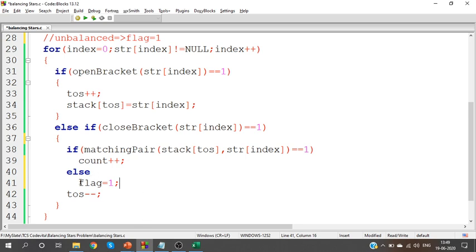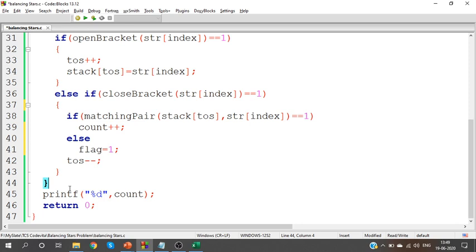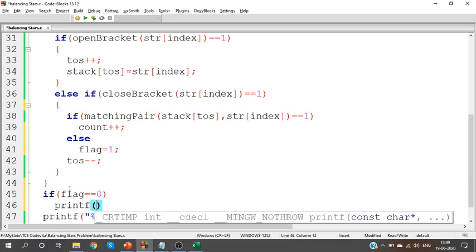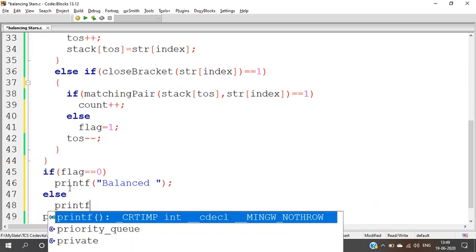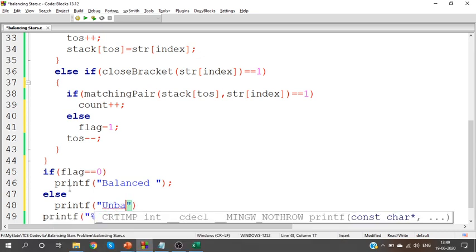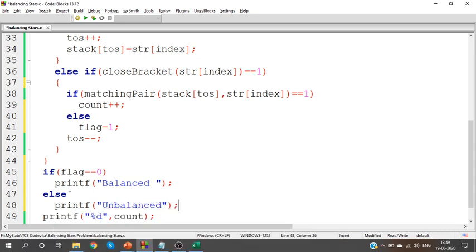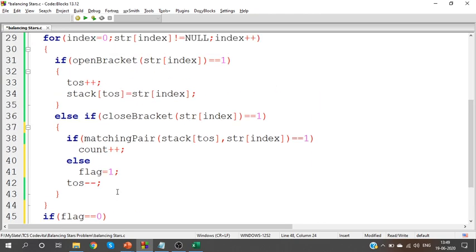What does that indicate? It is an unbalanced pair. So if flag value is 0, printf it is balanced. Otherwise, printf it is unbalanced. Balanced or unbalanced, along with that we'll print the count.